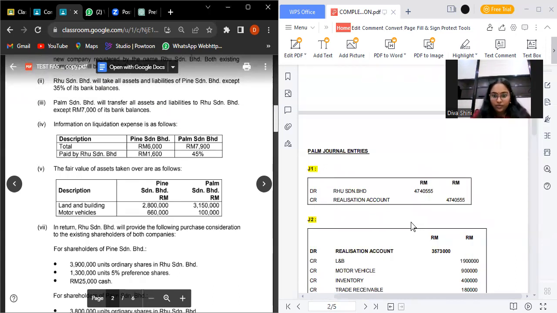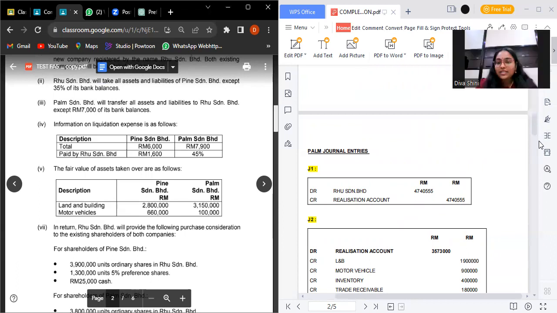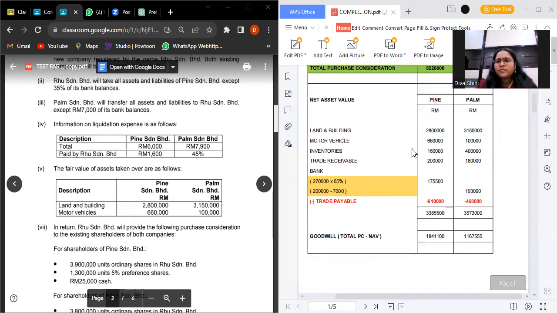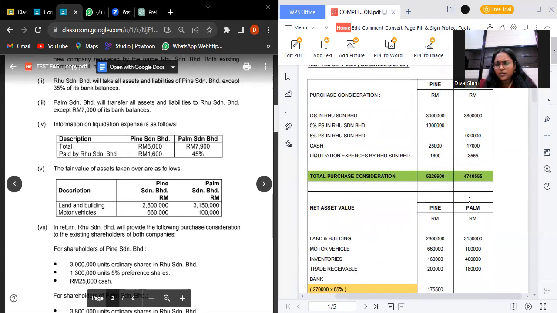So debit is Drew and credit is realization account. Why debit is Drew? Because they are the one who is receivable. And the credit is realization account because it is a temporary account to settle all the liquidation expenses. So this we need to take from the total purchase consideration of Palm.